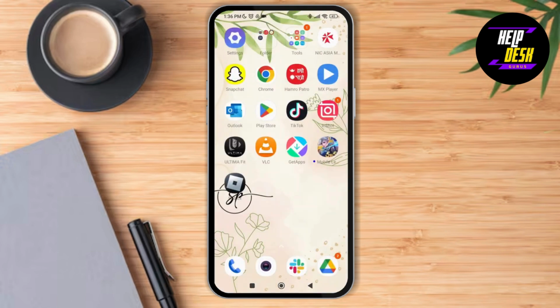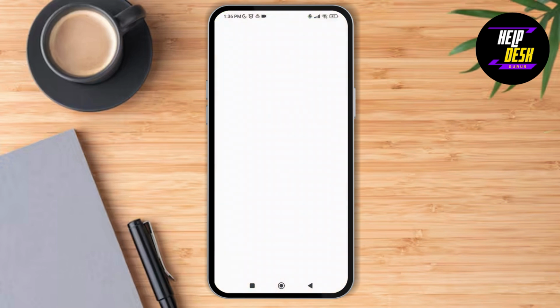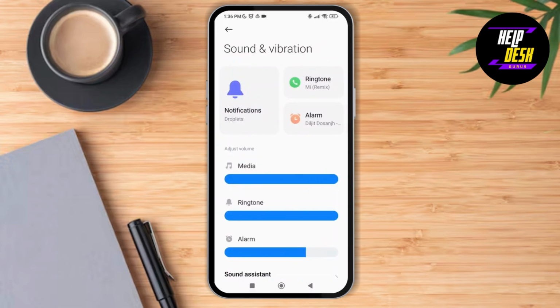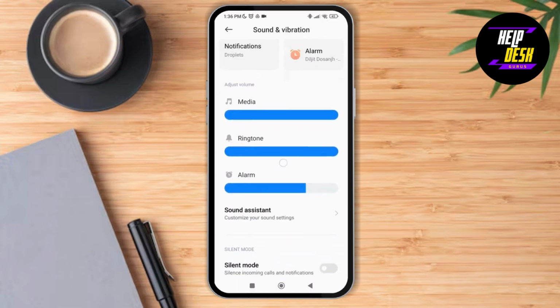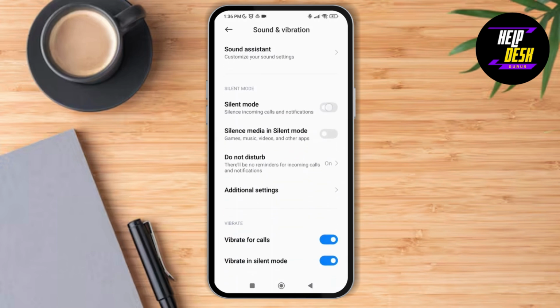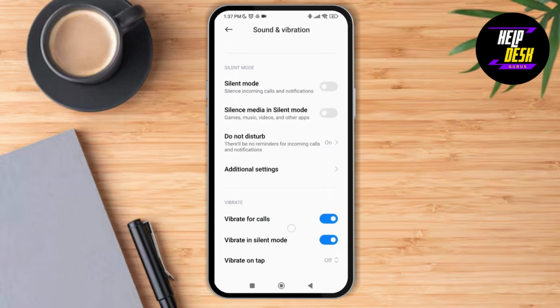Next, make sure that your phone is not in a silent mode. So just tap on the settings icon over here and then scroll down and tap on sound and vibration. So make sure that your volume for your media and your ringtone is to the maximum. Make sure your phone is not in a silent mode and also not on DND.